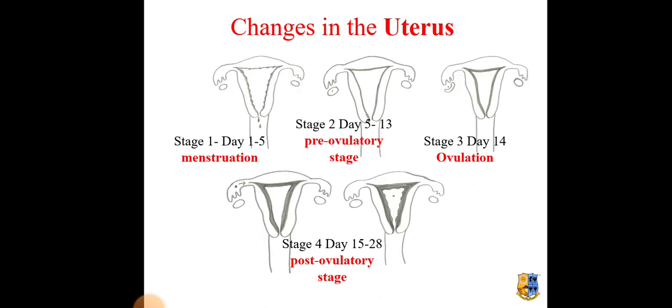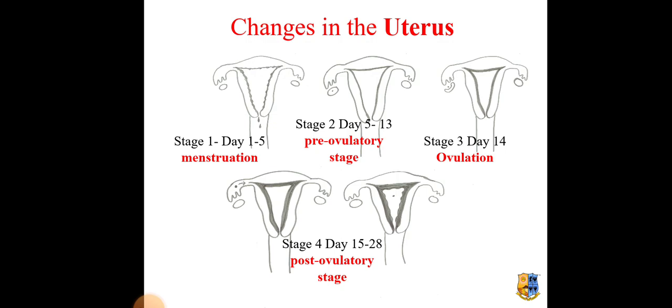So here we can see all the stages. Stage 1, between day 1 and 5, is called menstruation. Menstruation occurs. Stage 2, day 5 to 13, can also be called the pre-ovulatory stage, that means it is prior to ovulation. On stage 3, on day 14, there will be ovulation, the release of the ovum.